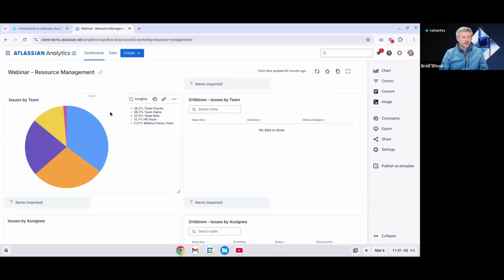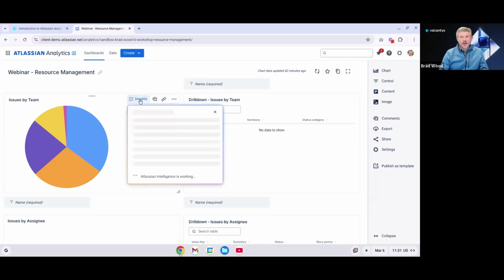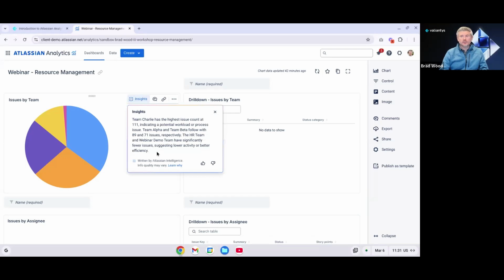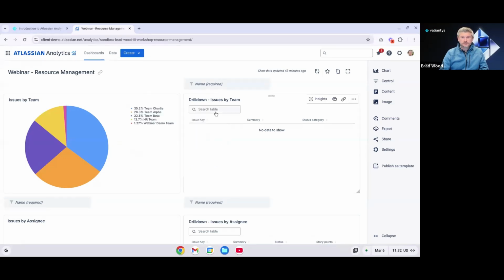When I hover over an already configured chart, I get some options here, such as Insights. This is powered by Atlassian Intelligence. And if I click on Insights, I get a written description of the data that is in that chart. So if you have Atlassian Intelligence configured to be enabled in your instance, you can use this and get some insights. And then you can give Atlassian some feedback here if this is a good response or a bad response.